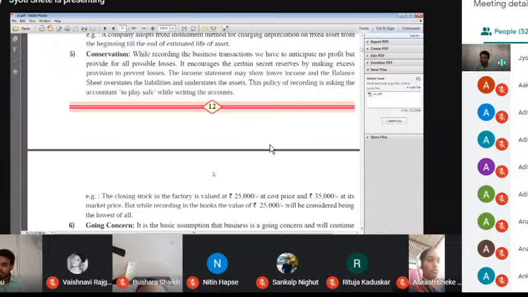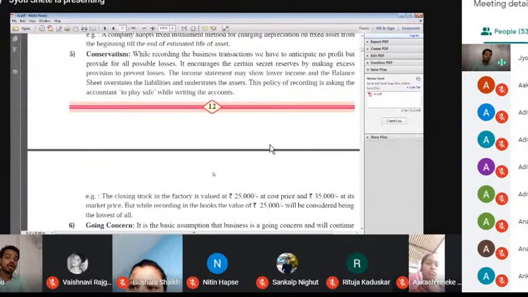Such as, the clothing stock in a factory is valued at 25,000 at cost price and 35,000 at market price. According to the books, the value of 25,000 will be considered, being the lowest of all. Means business expects all possible losses, but no business recognizes any possible profit.